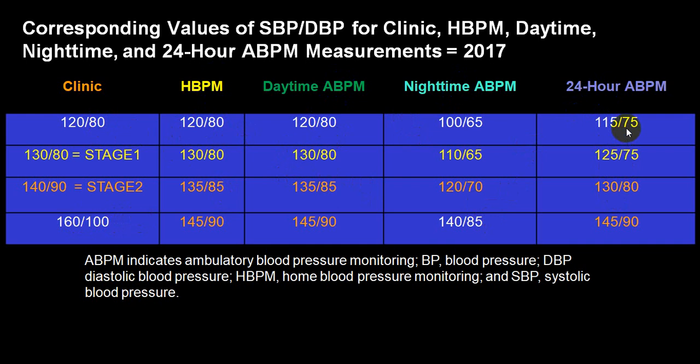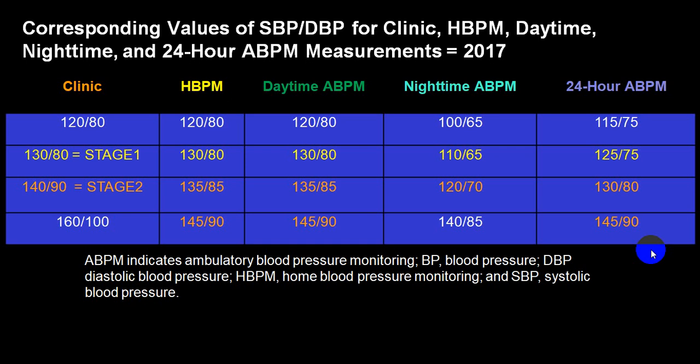Normotensive range is different. And 125/75 is taken as prehypertensive, and stage 1 will be 130/80, which we consider as prehypertensive, and 140/90, which is considered as stage 1, will almost be stage 2 in ambulatory blood pressure monitoring.